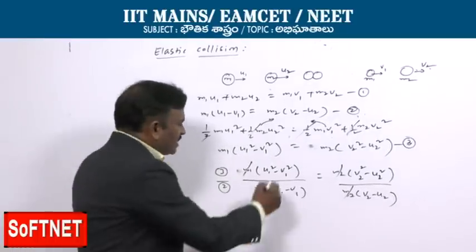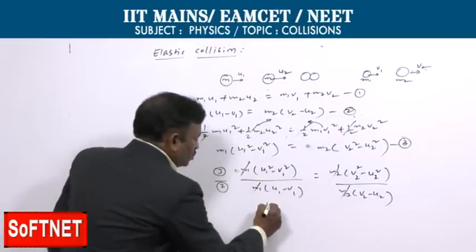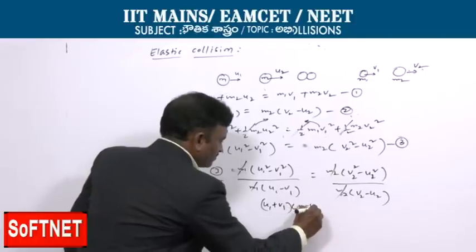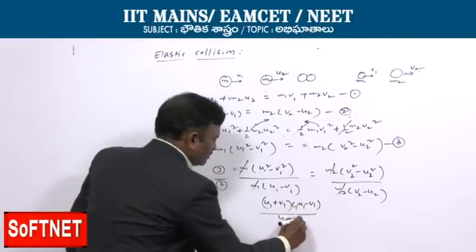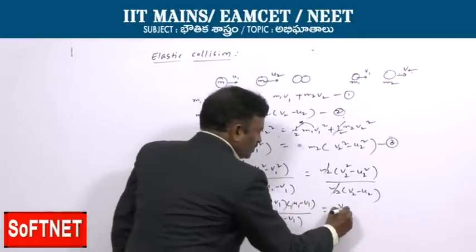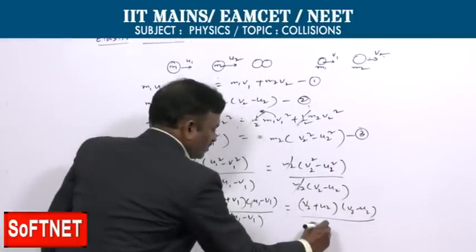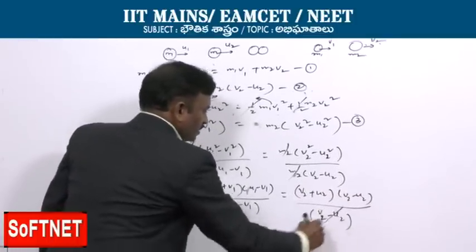In that sense we can write (u1 plus v1) times (u1 minus v1) by (u1 minus v1) equals (v2 plus u2) times (v2 minus u2) by (v2 minus u2), which get cancelled.